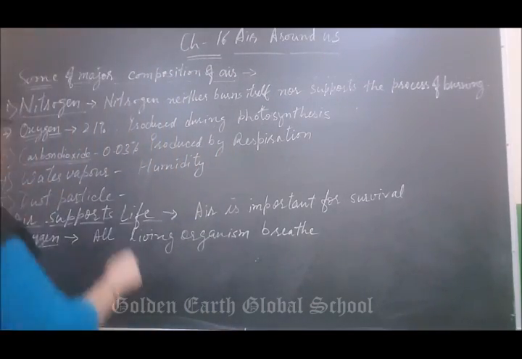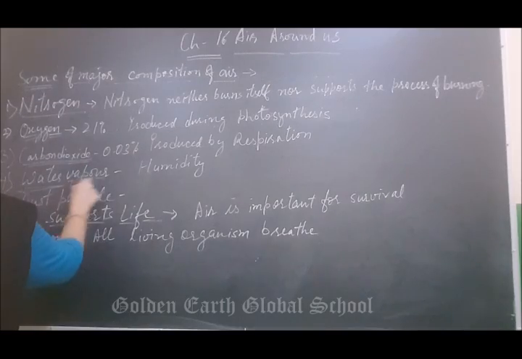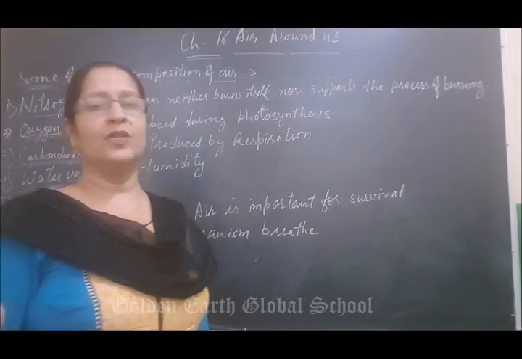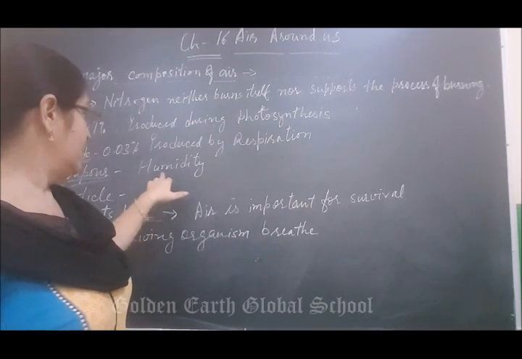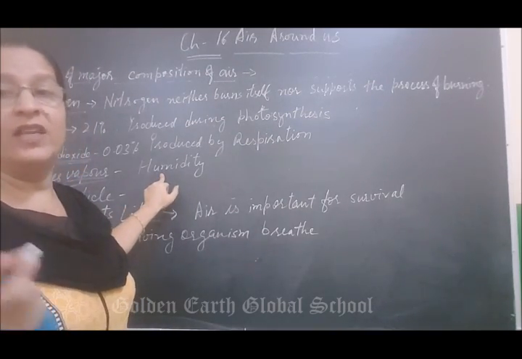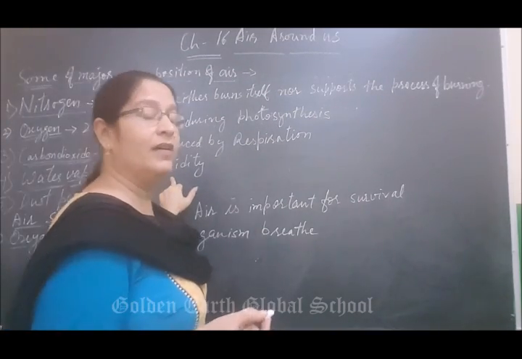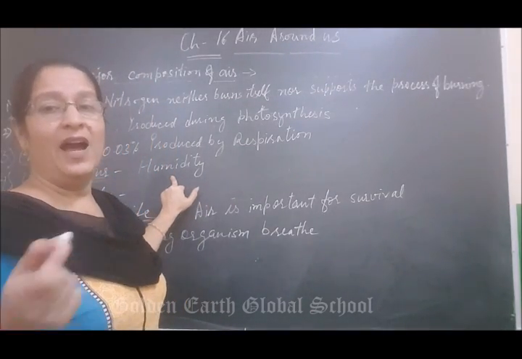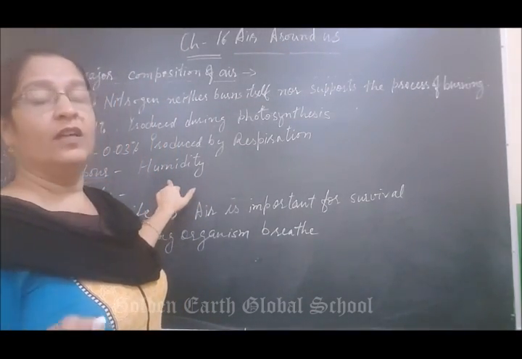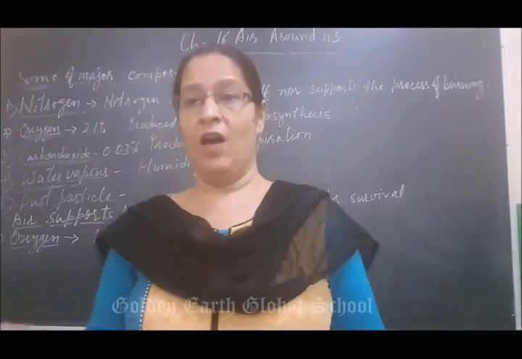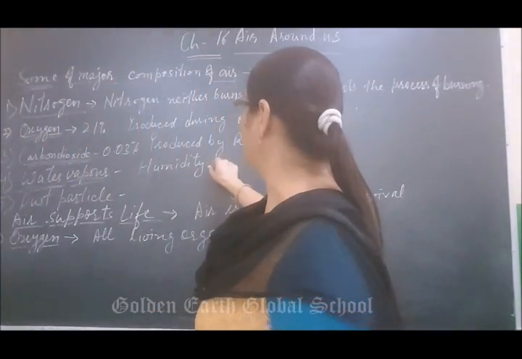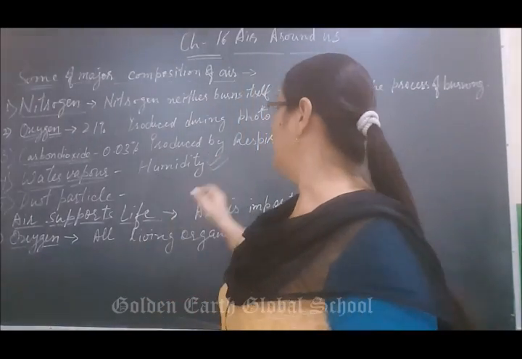Next is water vapor. How can we know that water vapor is present in the atmosphere? With the help of humidity. In the monsoon season, we know that when there is a monsoon, the water content in the atmosphere is very high, that is called humidity, and with this humidity there will be a lot of sweating. Nowadays the sweating is going to be reduced because the humidity content is going to be reduced daily.